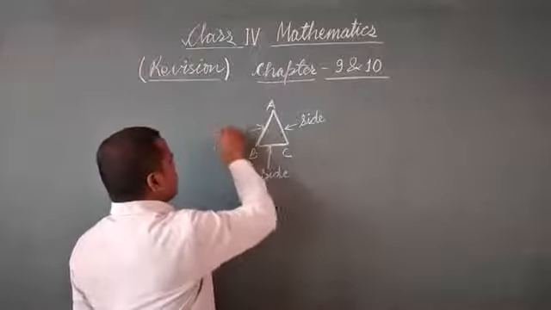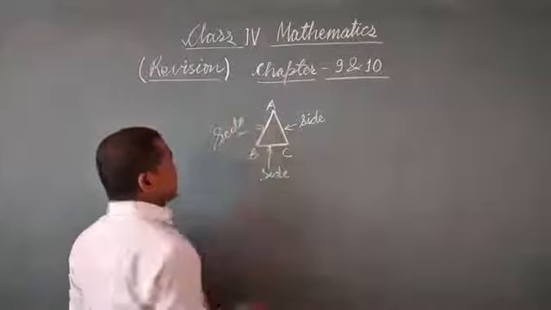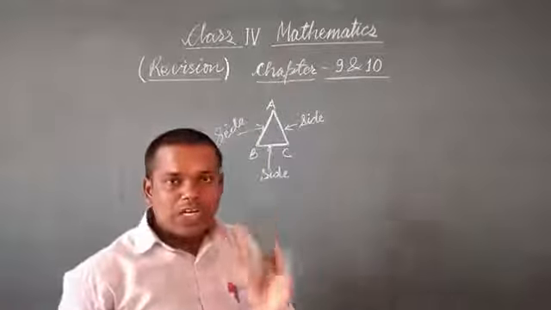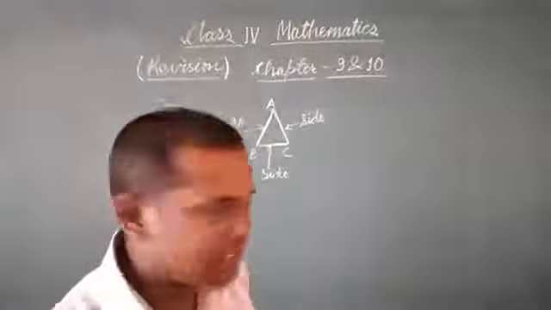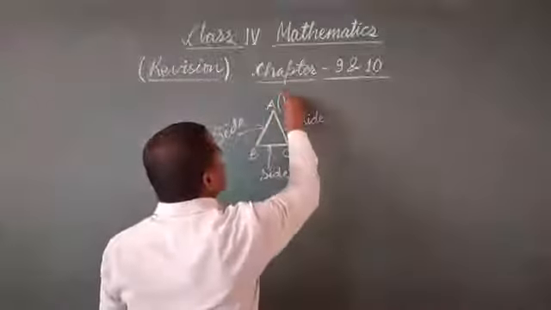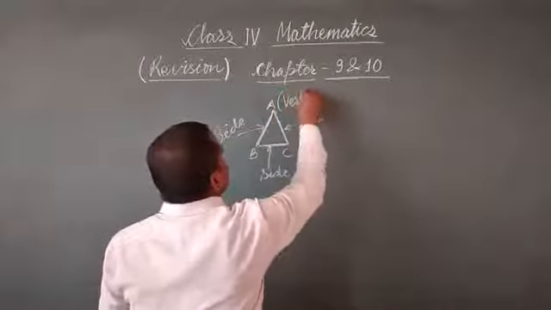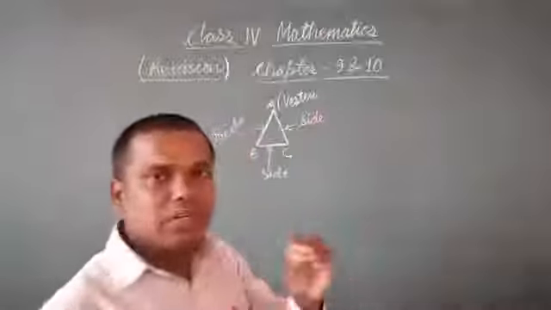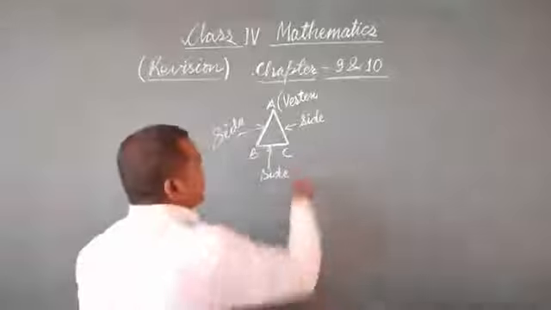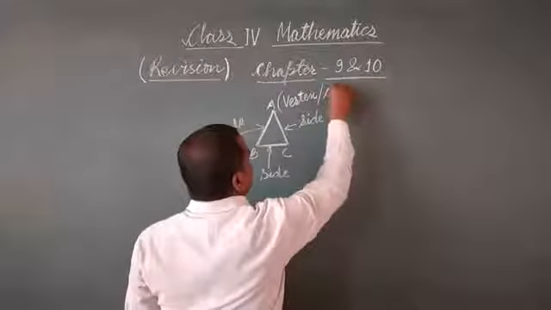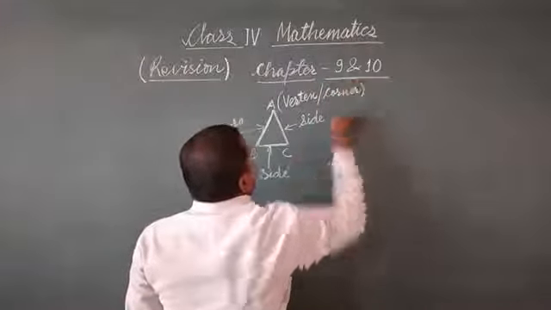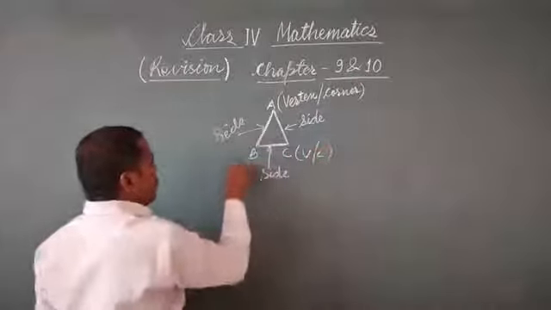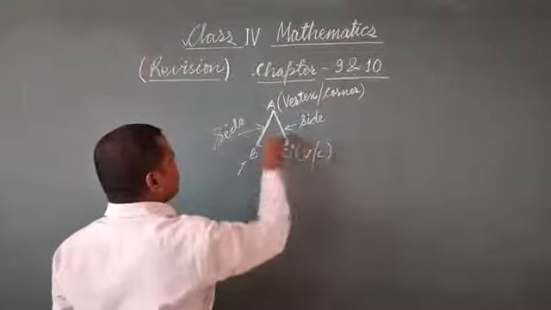This is also a side of triangle ABC. And these 3 points, A, B and C, are vertices of triangle ABC. In singular we say vertex and in plural we say vertices. So vertex or corner. This one also vertex or corner, and this one also vertex and corner of triangle.